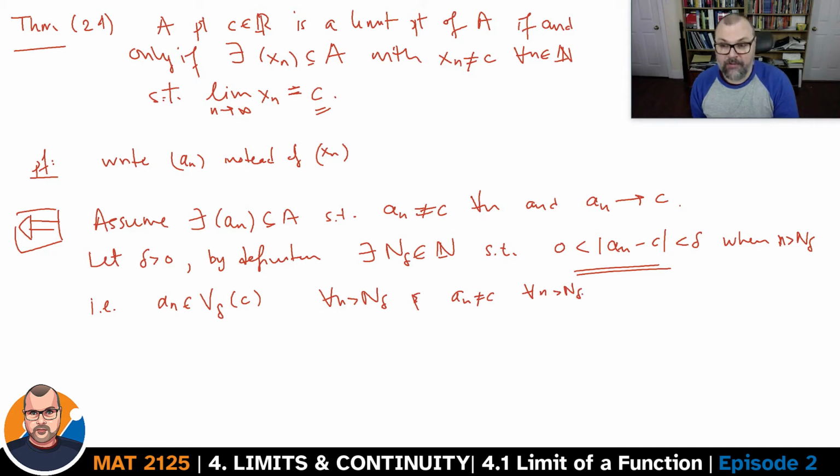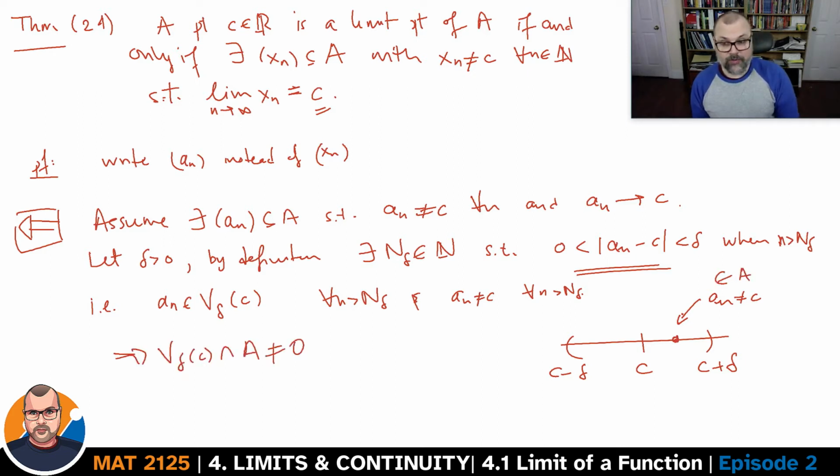We've picked an arbitrary neighborhood, an arbitrary interval around C, and we've shown, because there was a sequence a_n which converged to C, that there is going to be at least one point different from C in the set A and in the neighborhood, the point which is here.